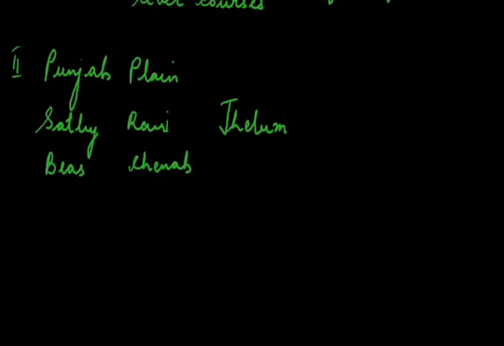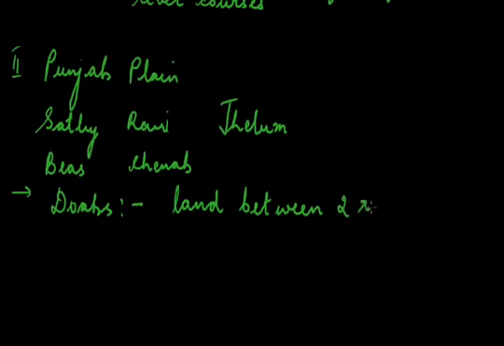It is primarily made up of Doabs. Doabs means the land between 2 rivers, because here Abs means rivers and Do means 2, according to the Hindi nomenclature. So Doabs refers to the land between 2 rivers.